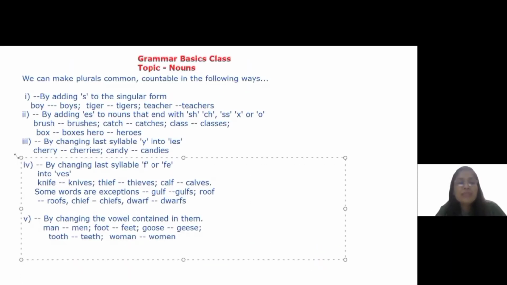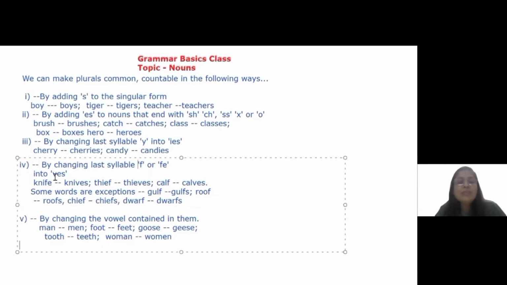If a noun ends in F, then we change the last syllable into VES. So knife, knives, thief, thieves, calf, calves, and so on. Now, the problem with knowing rules is that many times we ignore the exceptions. So here are my exceptions. There are some words which are exceptions to this rule. For example, gulf remains gulf and we just add s. Gulfs, roofs, chiefs, dwarfs, and so on.